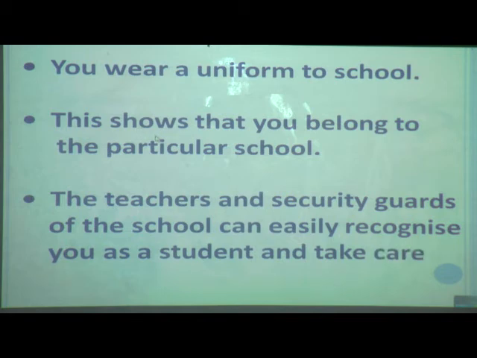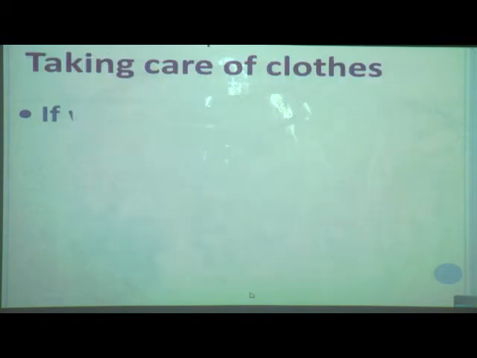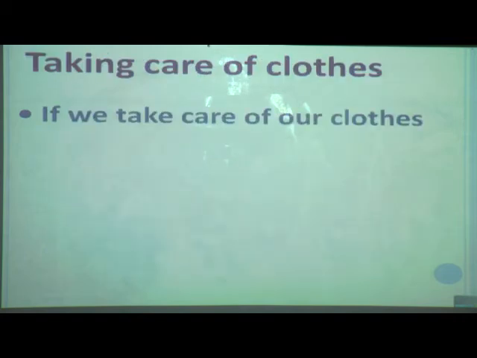So school students wear uniform, and that uniform shows that you belong to the particular school. That's why the teacher and security guards of the school can easily recognize you as a student and they can take care of you.